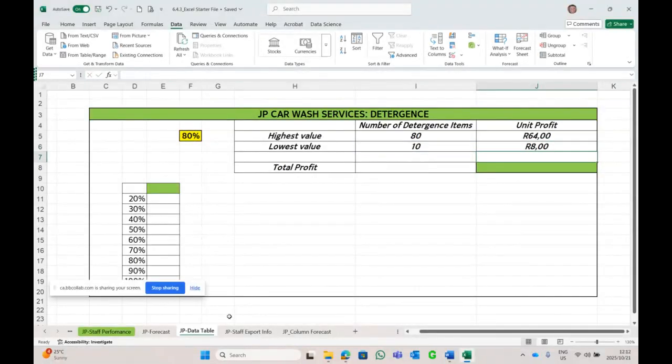Now we need to determine the total profit by multiplying the highest with its value plus the lowest with its value, which goes something like this: is equal to open brackets, 80 times 64, close brackets, plus the lowest value, the 10 times the 8 rand. Oh, I forgot my brackets. I forgot to open and close my brackets. Let's see what happens, and enter.